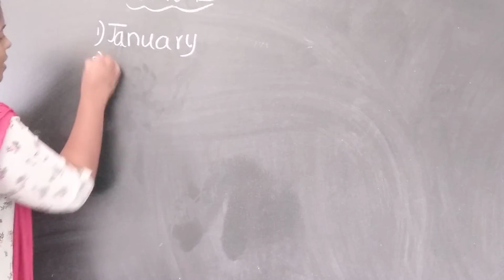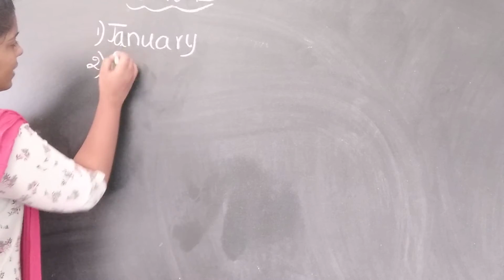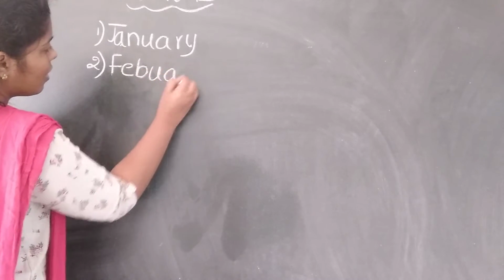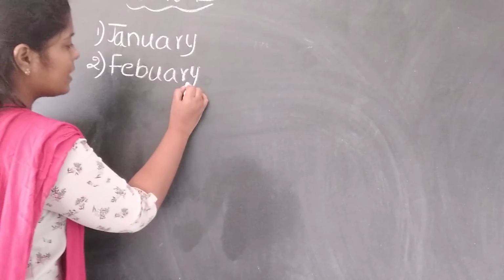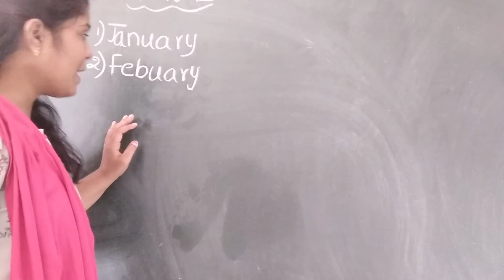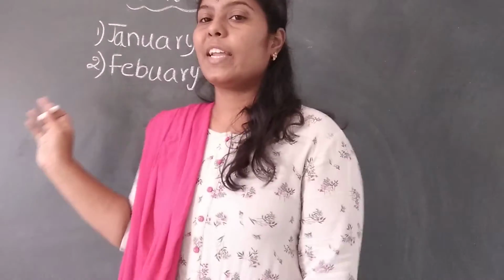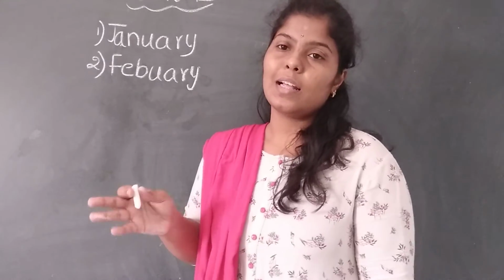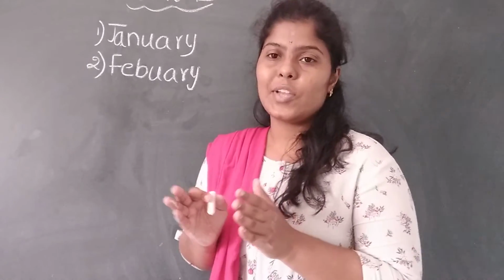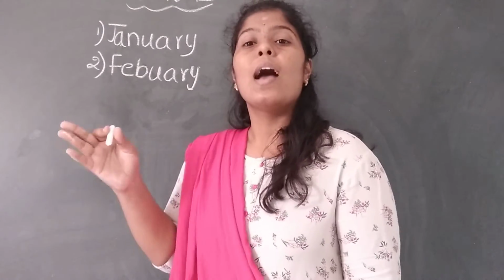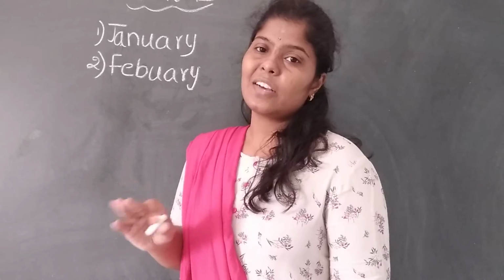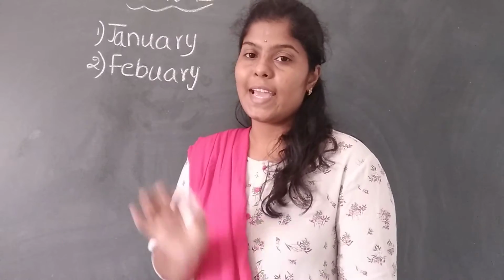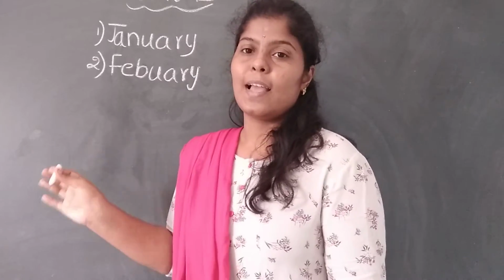Second month, February. So what is the specialty in February? The second month is February. In February we have fewer days compared to the other months. Every month we will have 30 days or 31 days, right? But in February we will have 28 days or 29 days.